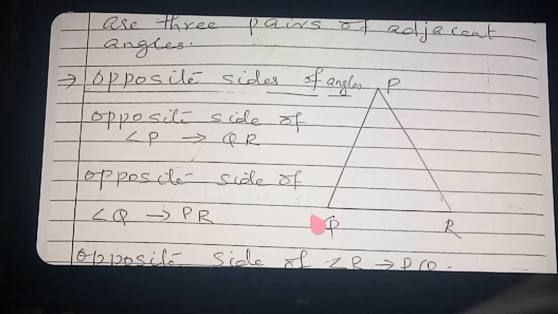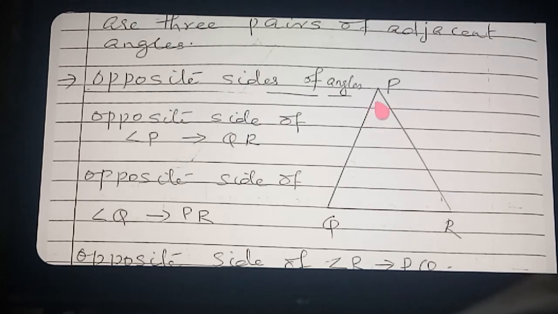PQ. So what is the included side of angle P and angle Q? The common portion of angle P and angle Q. So what is the common portion coming? PQ. In the same way you can draw angle Q. How can you draw angle Q? PQR. How can you name angle QRP? Angle QRP, which is the common portion? QR. So the common side of the two angles we call the included side.